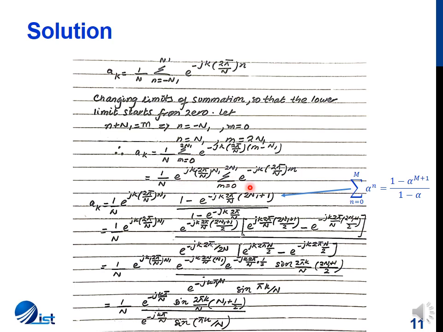Now for this expression, I apply the sum of a finite geometric series, and this sum is equal to 1 minus e raised to the power minus jk 2 pi by N, over 1 minus the exponential, raised to the power of this sum plus 1, that is 2N1 plus 1.